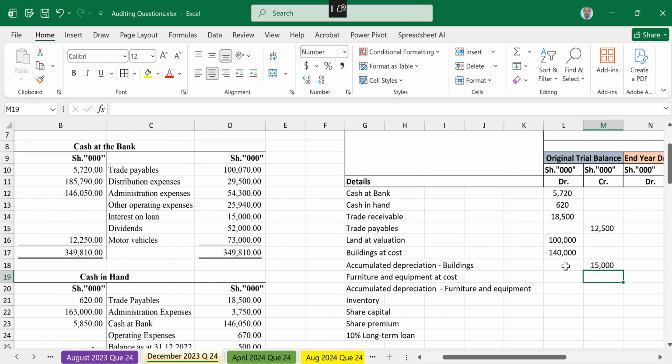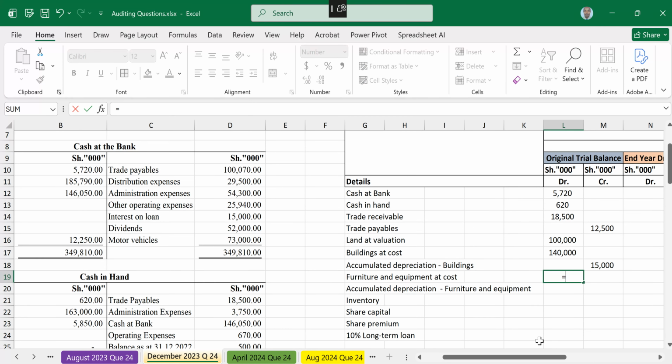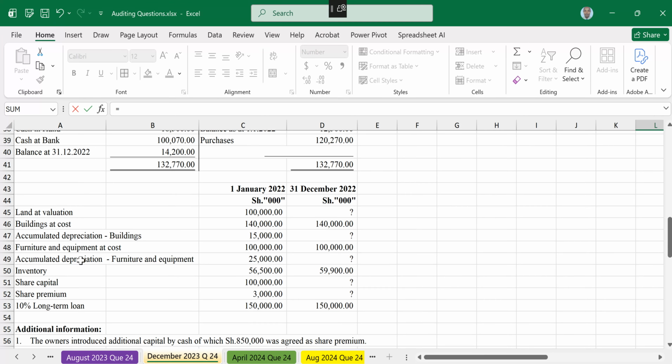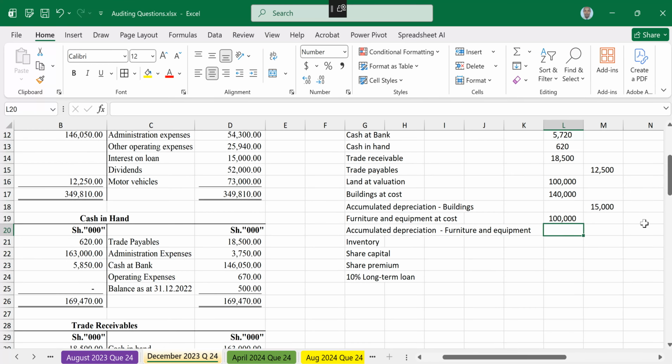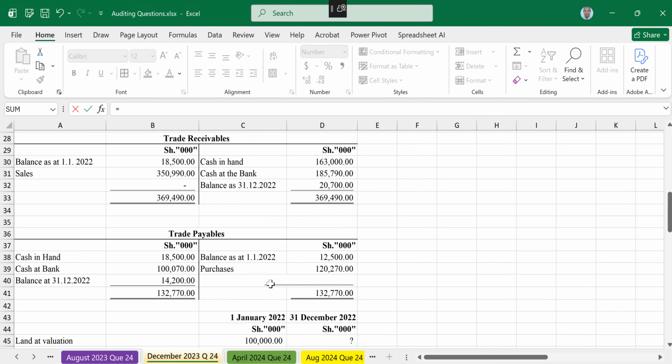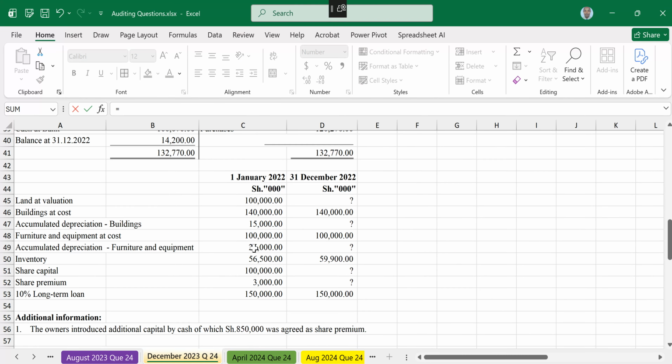Furniture at cost is a debit balance of 100,000. Accumulated depreciation for furniture is a credit balance of 25.